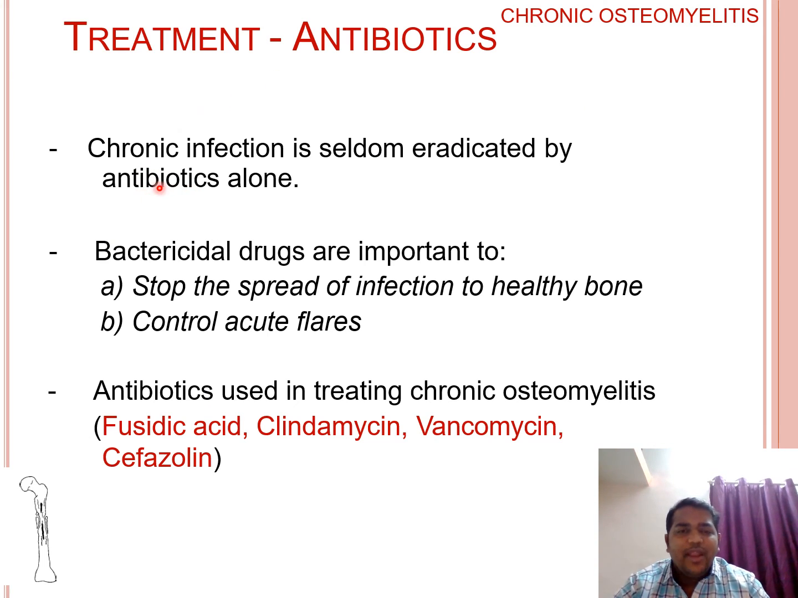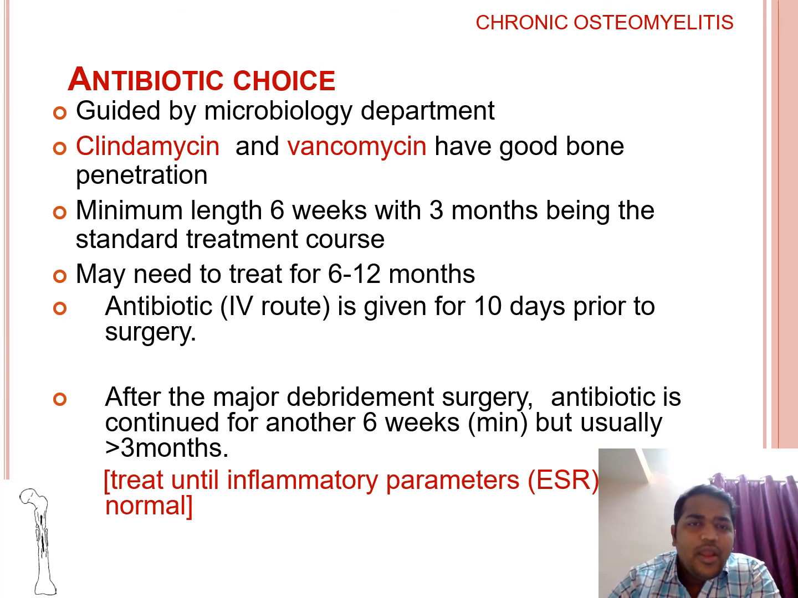Antibiotic treatment is mostly antibiotics. Chronic infection is seldom eradicated by antibiotics alone. Bactericidal drugs are more important to stop the spread of the infection to healthy bone and control acute flares. Antibiotics most commonly used are fusidic acid, clindamycin, vancomycin and cefazolin. Antibiotics of choice are clindamycin and vancomycin, as they have good bone penetration.